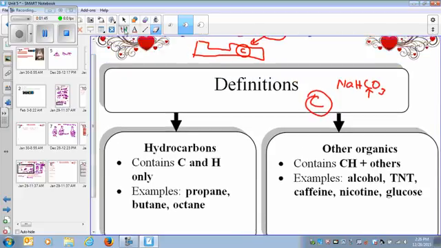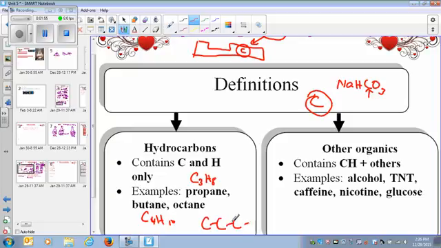Examples are propane. Now, what do you mean by propane? Propane is C3H8 kind of compound. Butane is C4H10 kind of compound. So basically, they're made of carbon, carbon, carbon, carbon. Carbon has a very unique property of making chains of compounds. It makes a chain, like one carbon is bonded to another carbon, is bonded to another carbon, and it can just go on and on.